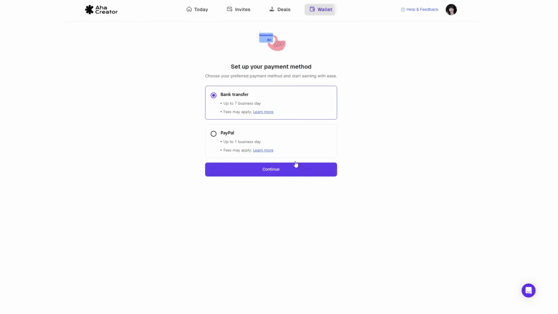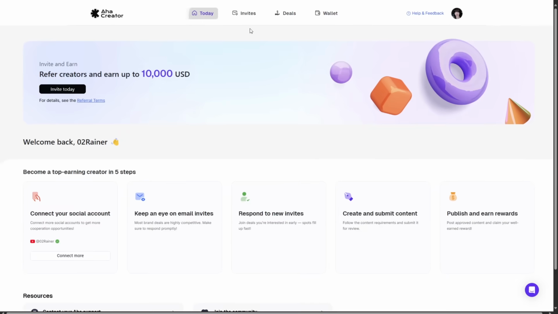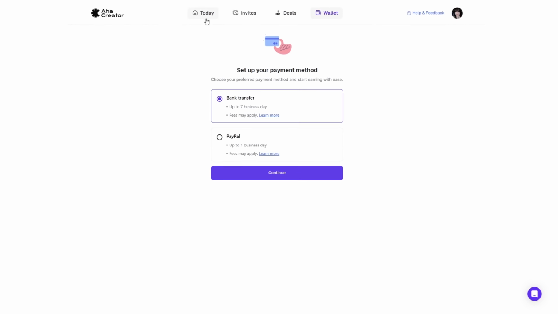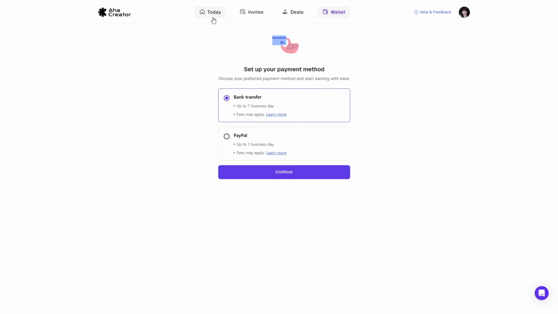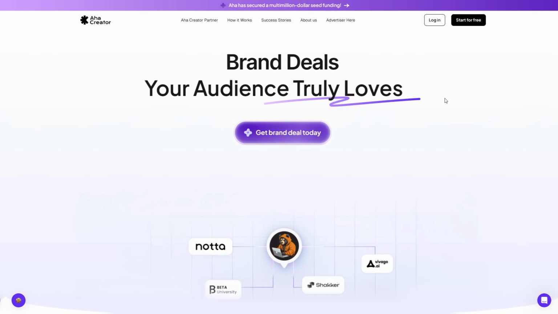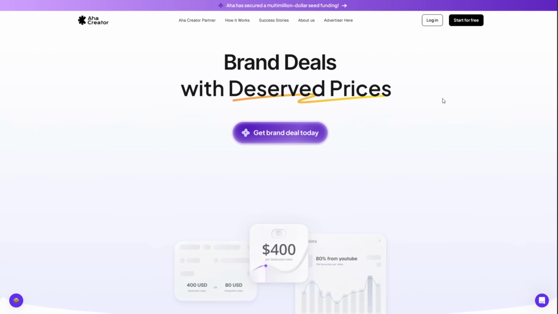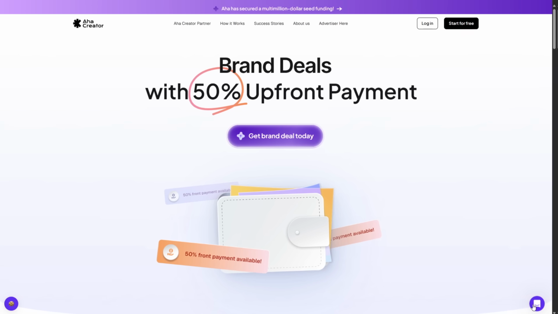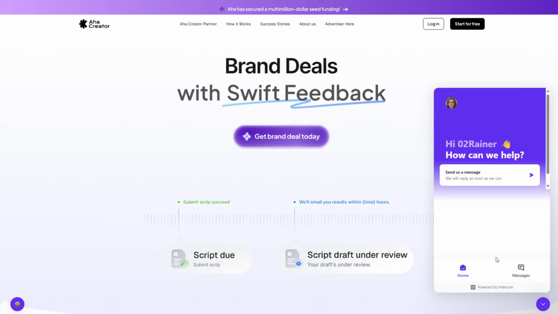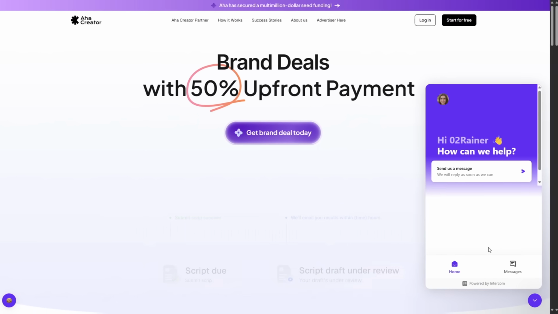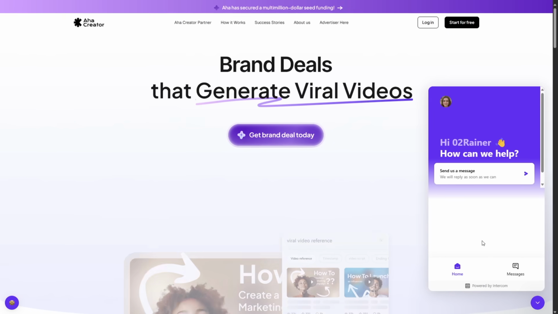And deals, of course, and then your payment method, where you can keep track of your payments that you have received through this website. If you wish to take a look at this website, the link will be included in the description. If you have any questions, there is a support chat button right here that you can click. Report any problem that you may have or any questions, and they will get back to you as soon as possible.